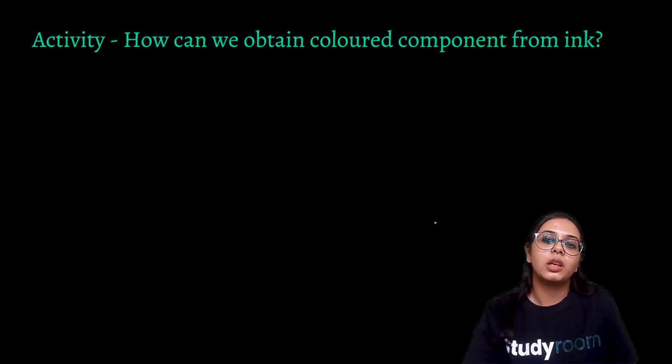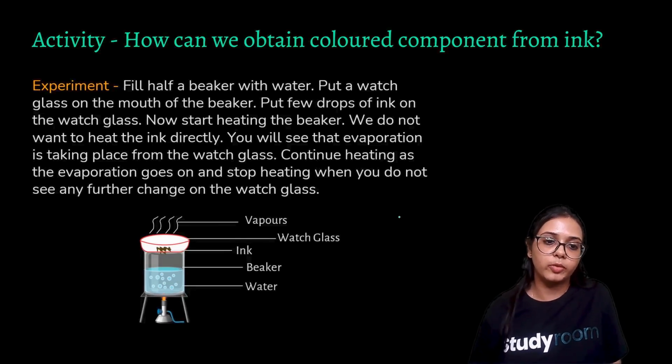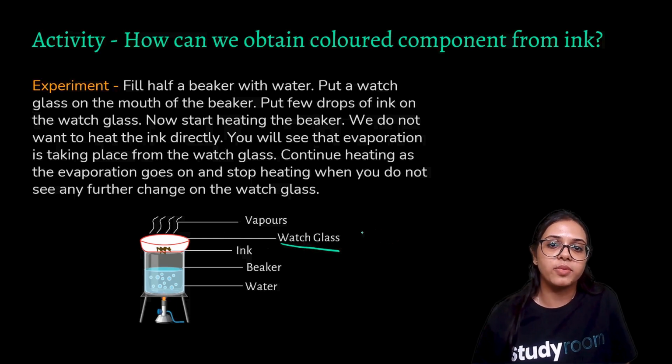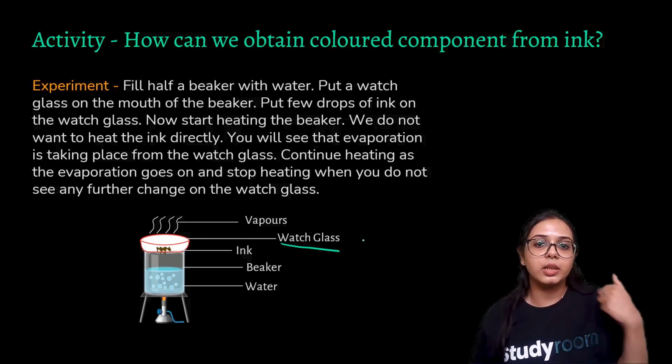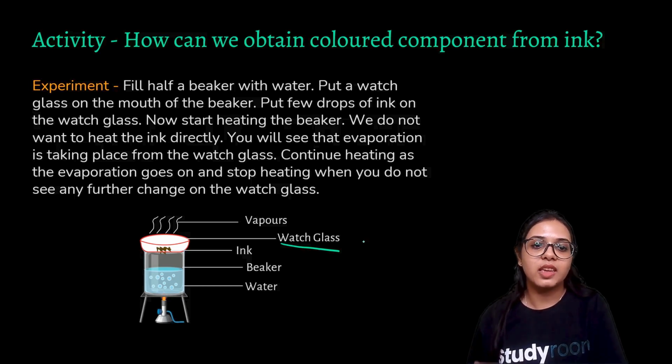How can we obtain the colored component from ink? For this, we are performing an experiment. We are taking half a beaker and filling it with water. Then we are putting a watch glass on it. This is a watch glass, as you may see in the diagram. We add a few drops of ink to the watch glass. Now start heating the beaker. We do not want to heat the ink directly. You will see that evaporation is taking place from the watch glass. Continue heating as evaporation goes on, and then stop heating when you do not see any further change on the watch glass.